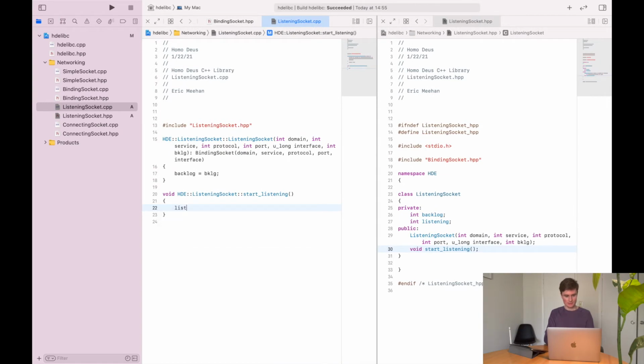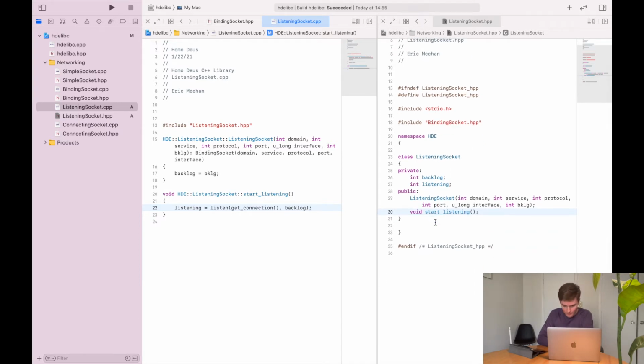So we'll say listen, and we're going to say listening equals the result of this. Listen, and we're going to pass it get connection so that we can get that connection variable out of binding socket, which I believe is coming from simple socket. We're just calling the getter function there, and we're going to pass it backlog. And that should set our listening variable.